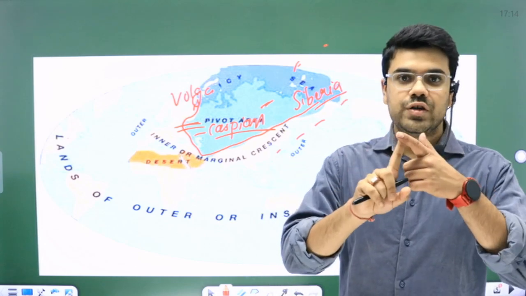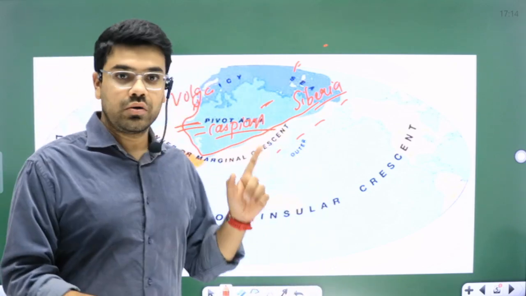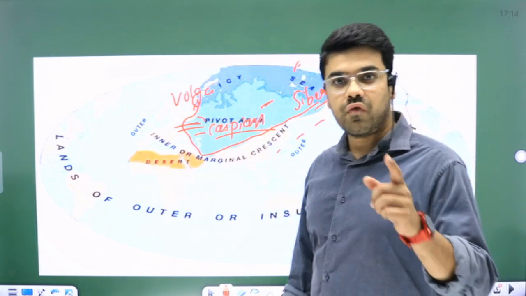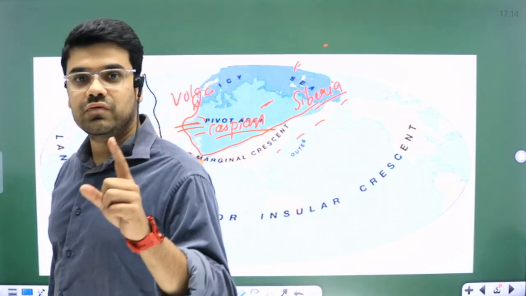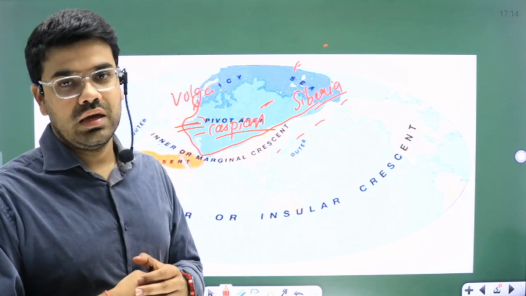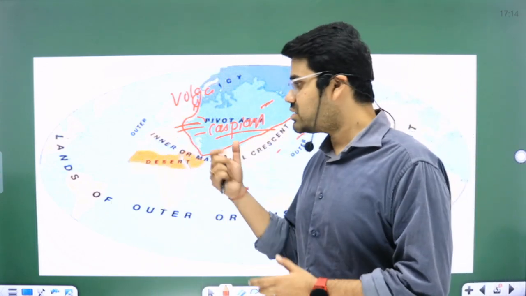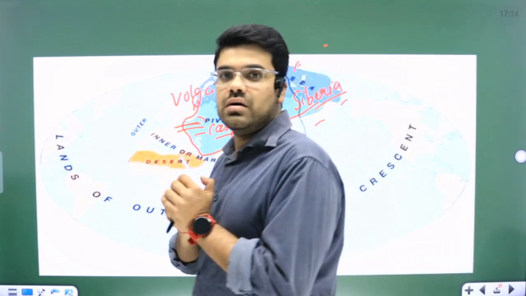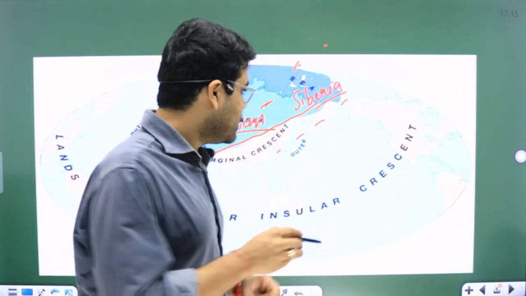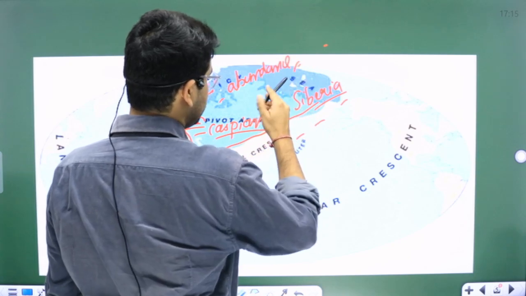The first invasion was of Napoleon Bonaparte, who tried to invade through the same route, but he badly failed. The second invasion was of Adolf Hitler. It was considered one of the biggest blunders of Adolf Hitler in losing World War II. He invaded the Russian Empire. So what did these two invasions exemplify? That the pivot area is a very strategic region, not only from the perspective of geopolitics. He said this region has an abundance of natural resources.